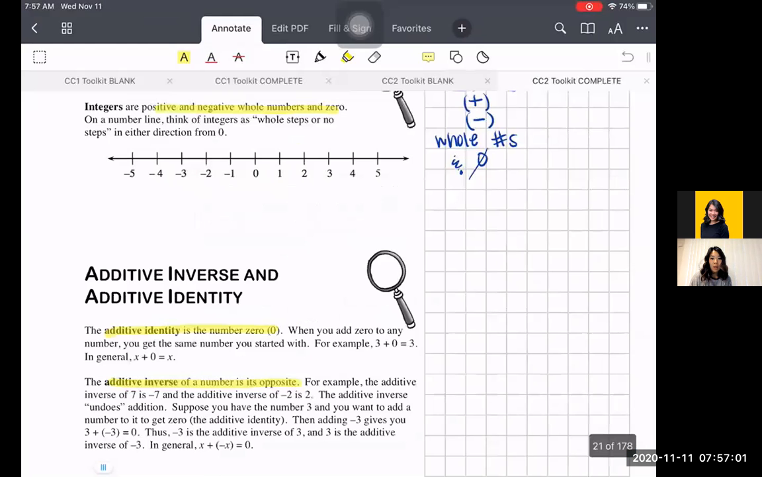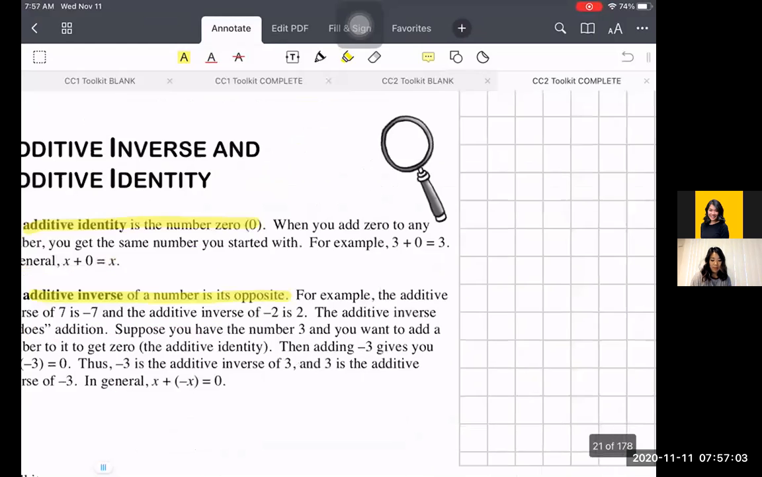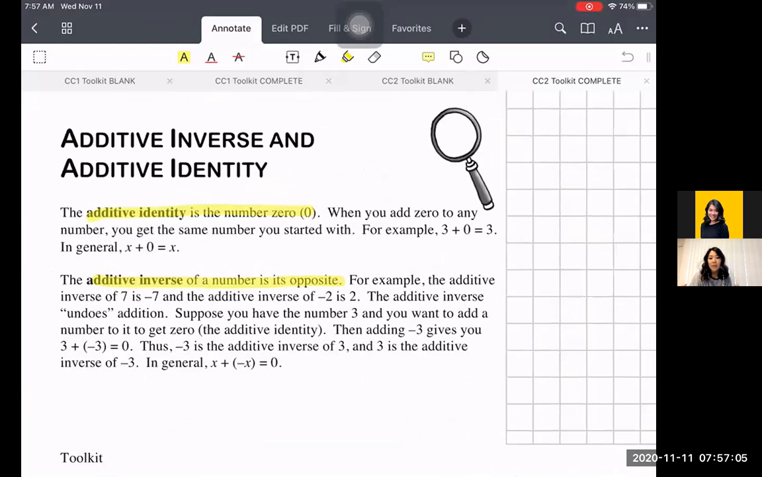Okay, this is what I would have highlighted, right? There is no how-to in this section, but you still need to know the terms because we're going to be using them. It says the additive identity is the number 0, right?